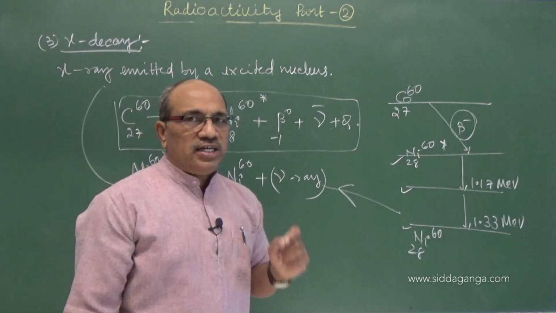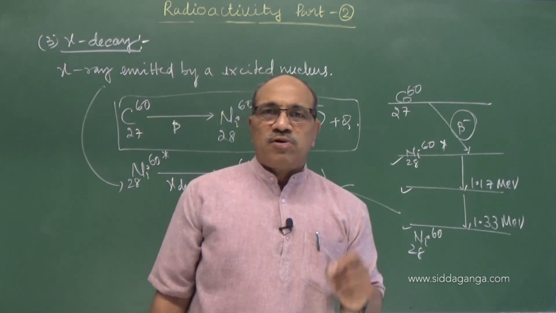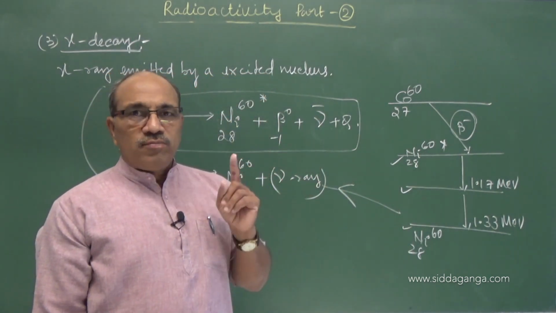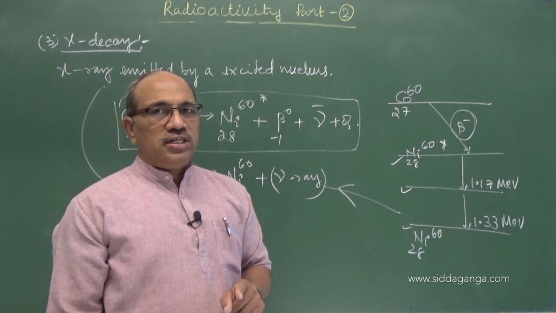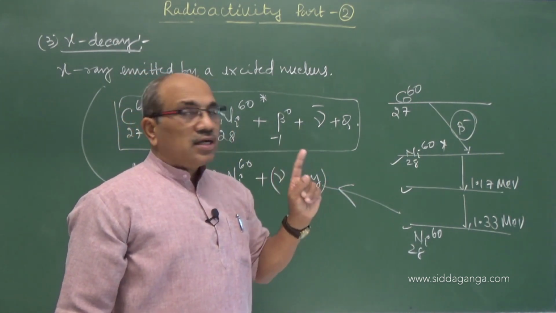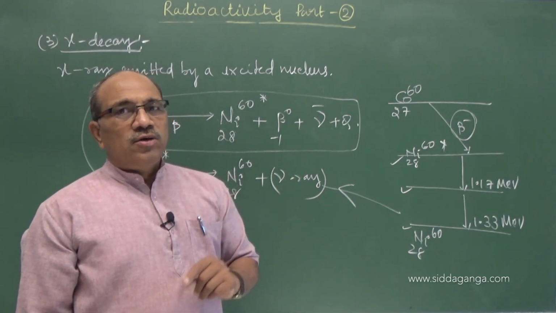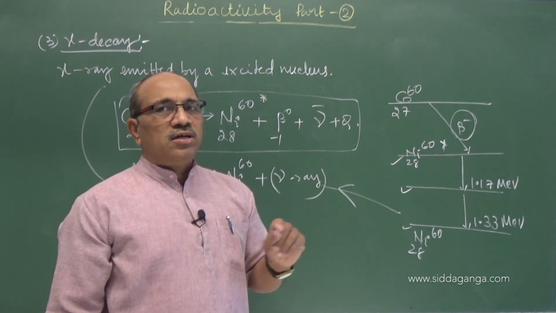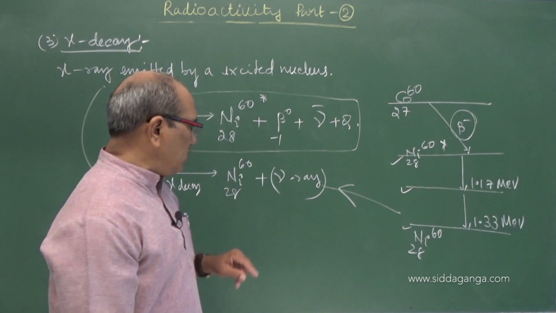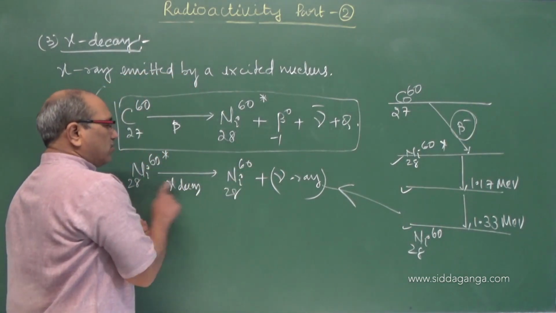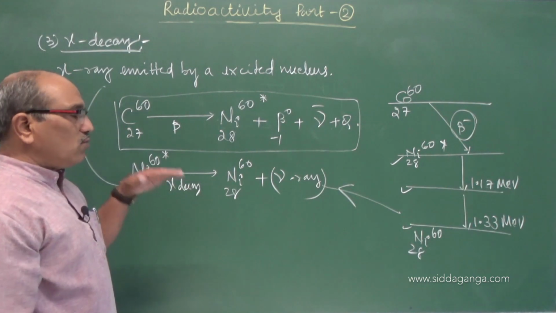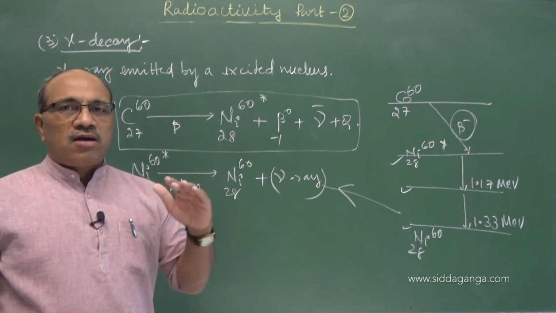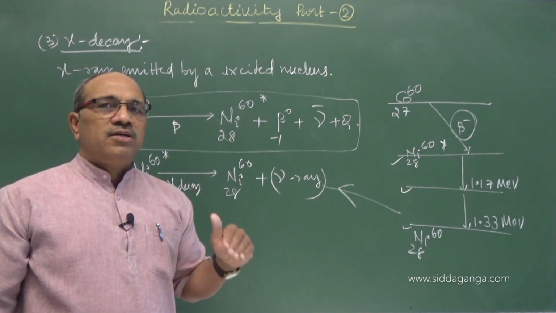And gamma decay is mainly because when the daughter nucleus is formed under the disintegration process, the excited daughter nucleus comes to the ground state, or normal or stable state, by emitting gamma radiation, purely electromagnetic radiation, a photon, which does not change the mass number or the atomic number. Mass number and atomic number of the nucleus remain the same, but only energy is liberated. Those are the three different decays we discussed: alpha decay, beta decay and gamma decay.